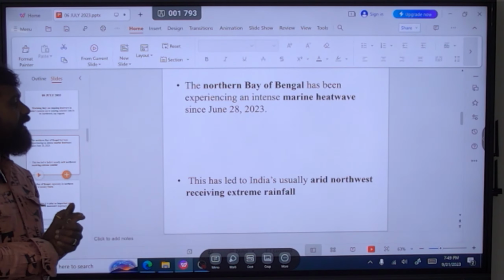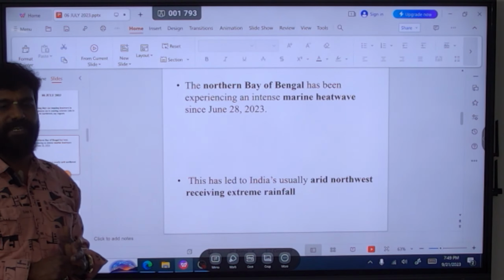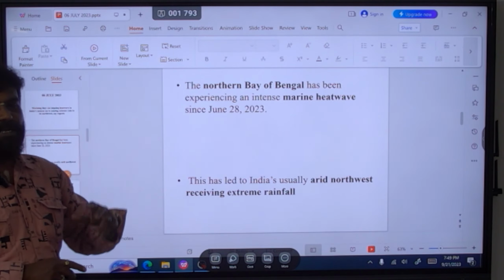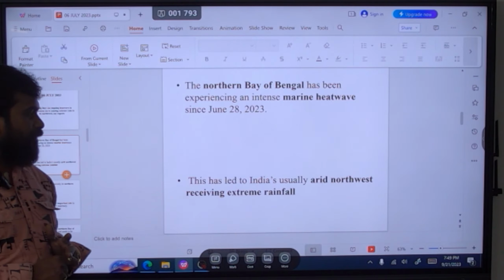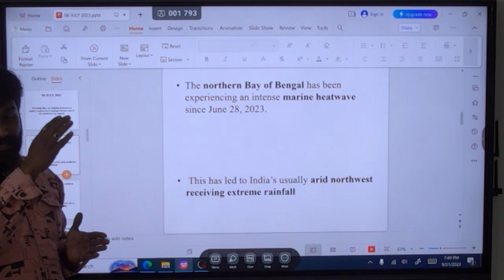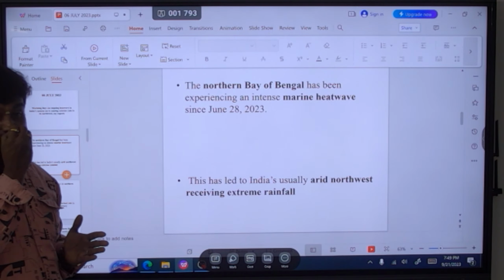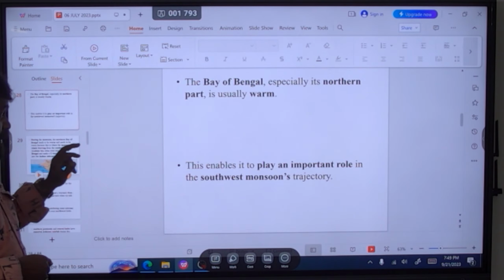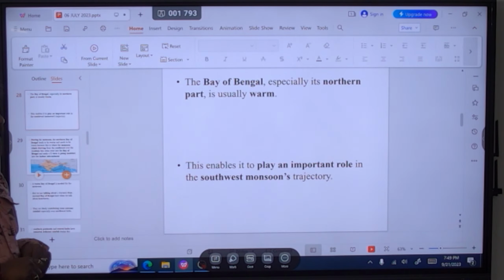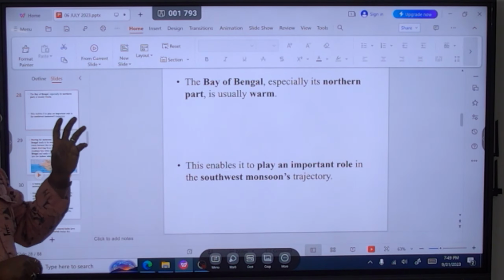So the arid northwest receives extreme rainfall. Obviously, if you go to the northwest part of Rajasthan, that is supposed to be an arid one, but in the east of the Aravalli there might be fertile land, so this arid northwest receives extreme rainfall. Now look at here, the Bay of Bengal, especially the northern part, is warm, and that is called the marine heat. So it plays an important role in the southwest monsoon.